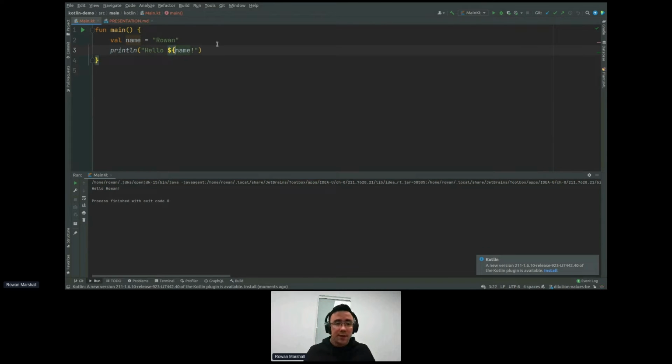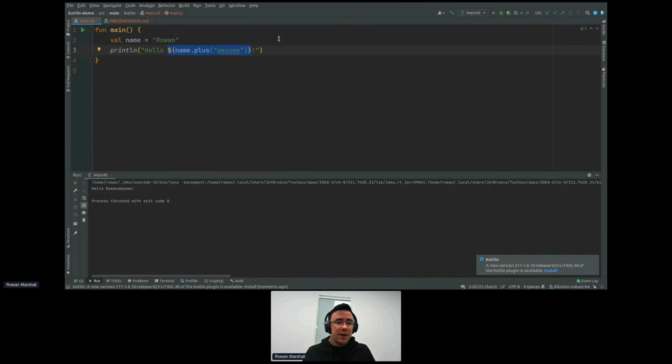If you put brackets around this, you can do far more complex expressions. So now you can do name plus, I don't know, let's wrap that in a string. We can do complex expressions and bam. So it's just a really nice little feature there.